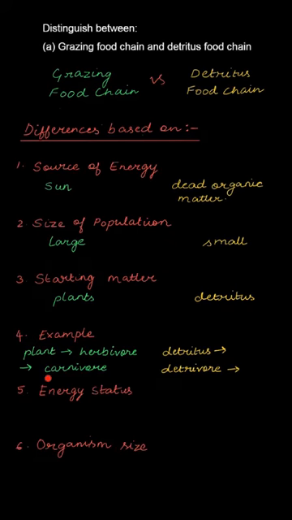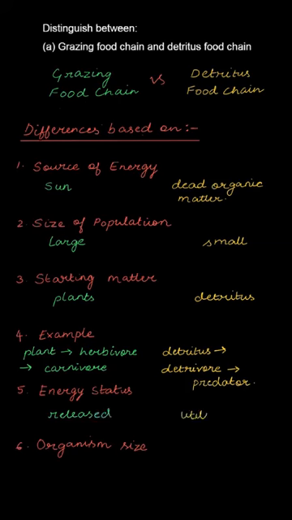Similarly, अगर हम detritus food chain की बात करें तो everything starts with the detritus. Detritus is nothing but the dead, decaying organic matter of dead plants and animals. तो detritus पे feed करते हैं detrivores यानी कि earthworms, bacteria and fungi. अब इन detrivores पे कौन feed करता है? Larger organisms such as predators.